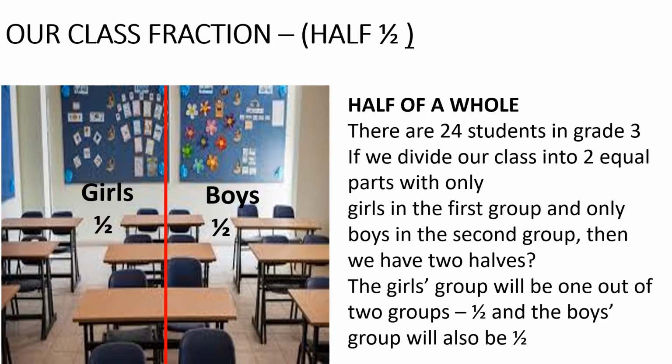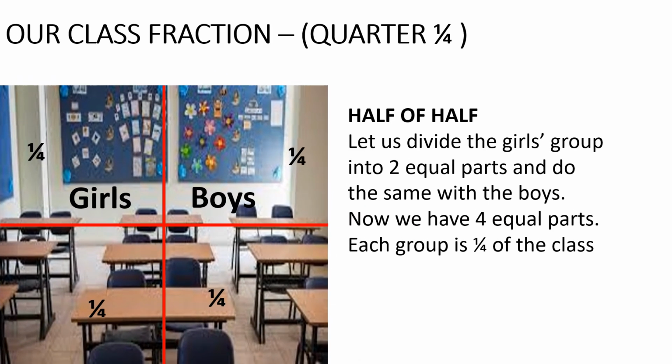Now let's go on ahead just to revise again on what we did yesterday. A quarter. What's a quarter? Darren, remember now? A quarter is half of half. Remember this was half before. The full left side was the girls and the full right side was the boys. But now we've divided them into two again.